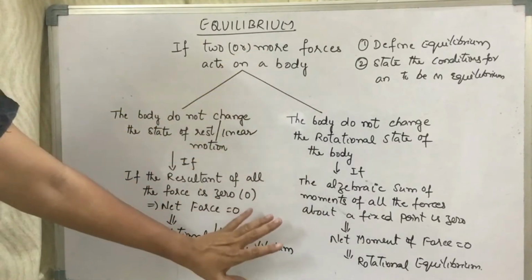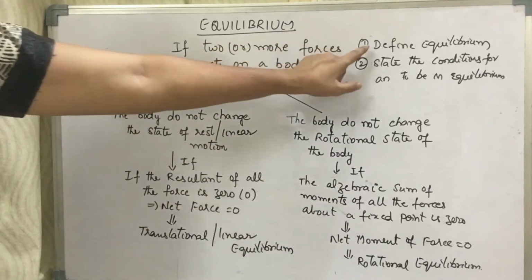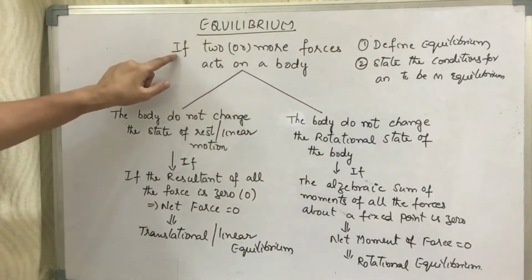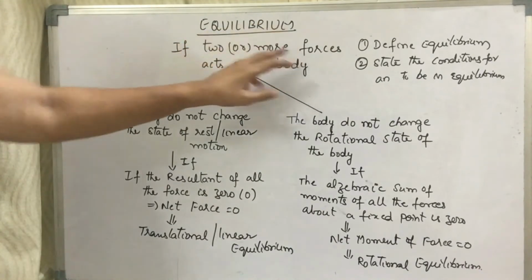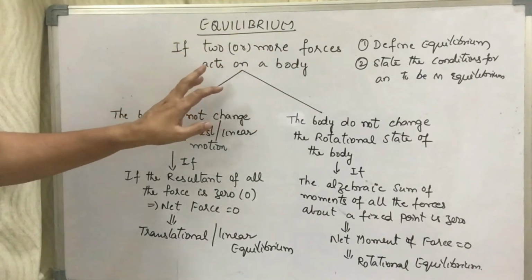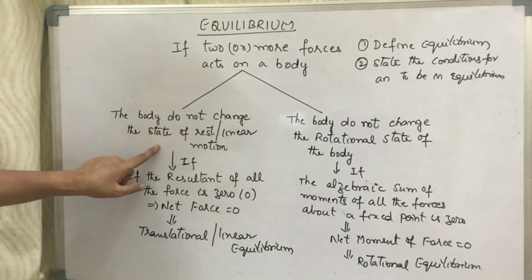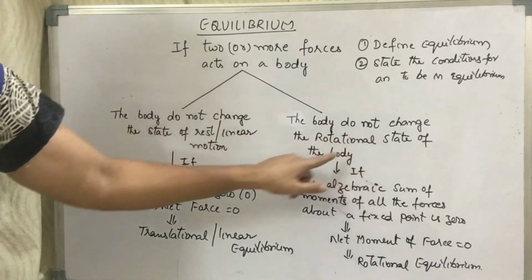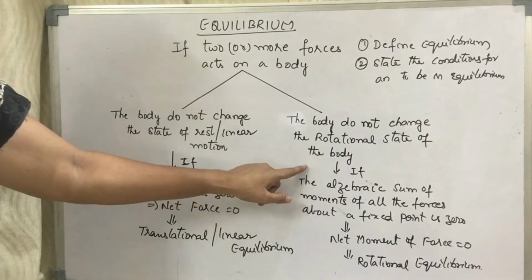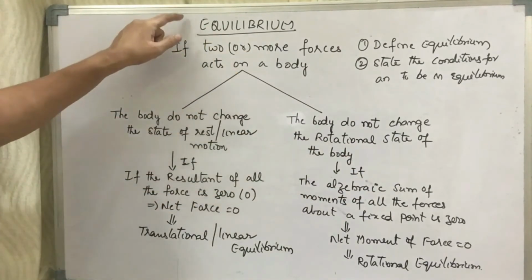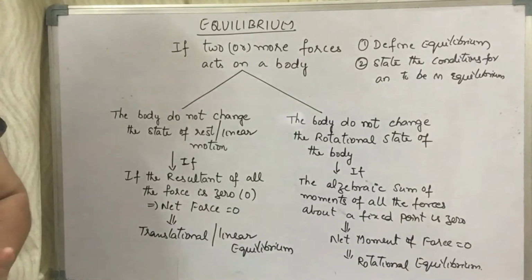Here you have so much information. The definition of the equilibrium: when two or more forces act on a body and produce no change in the state of rest or the rotational state of motion, the body is said to be in equilibrium. That is the definition of equilibrium.